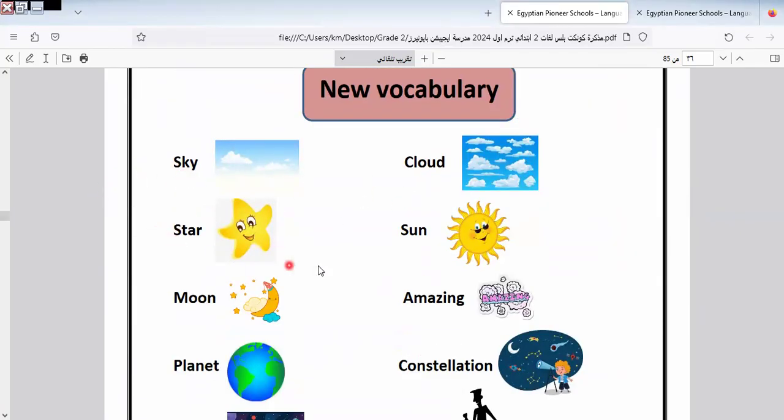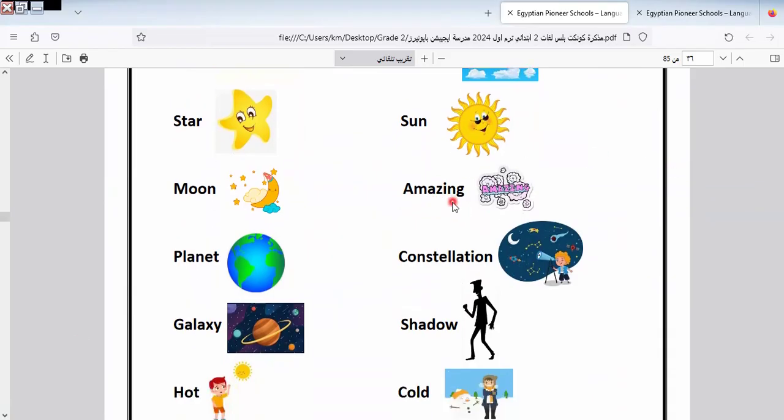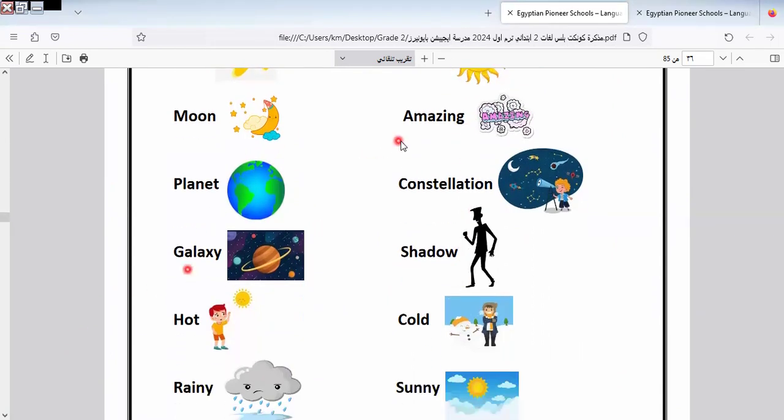Sky, cloud, star, sun, moon. When we want to express surprise, we say amazing. When we say something is surprising, I say wow, that's amazing. Okay, here is planet, constellation, galaxy. This is called galaxy, and this is constellation.